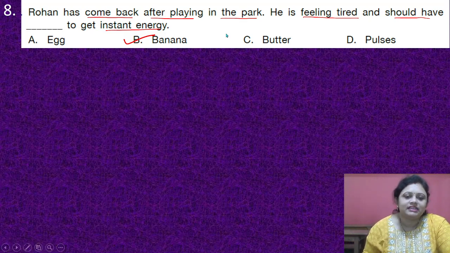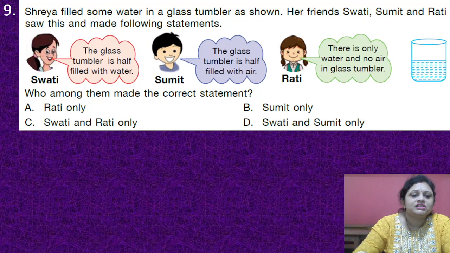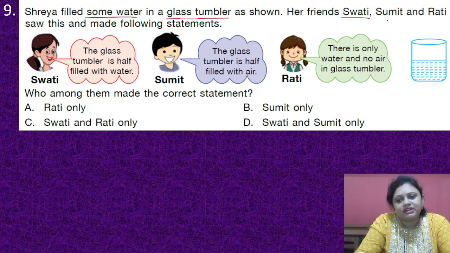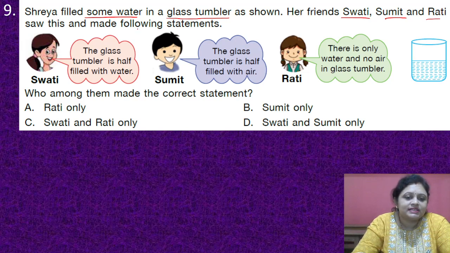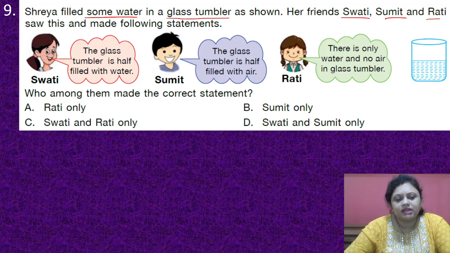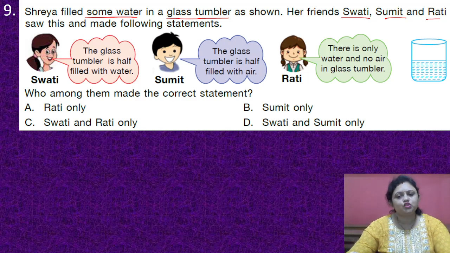Got it? Yes. Coming to the next question, Shreya filled some water in a glass tumbler and showed her friends Swati, Sumit and Rati. They saw this and made the following statements. Swati: the glass tumbler is half filled with water. Sumit: the glass tumbler is half filled with air. Rati: there is only water and no air in the glass tumbler. Who among them made the correct statement? Option A, Rati only, B, Sumit only, C, Swati and Rati only, D, Swati and Sumit only.